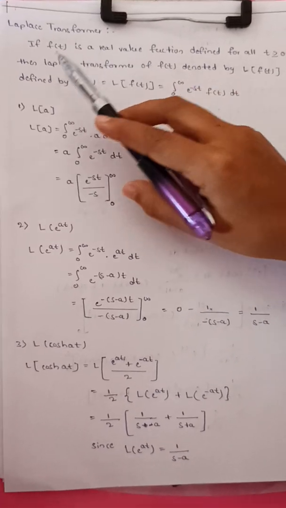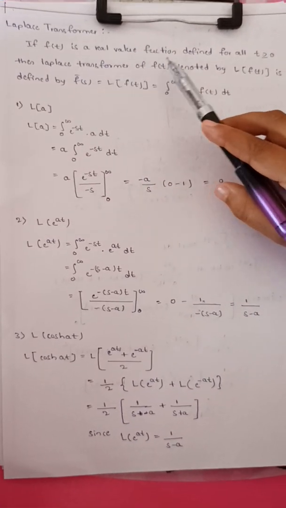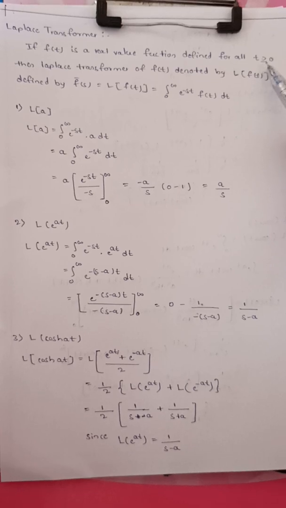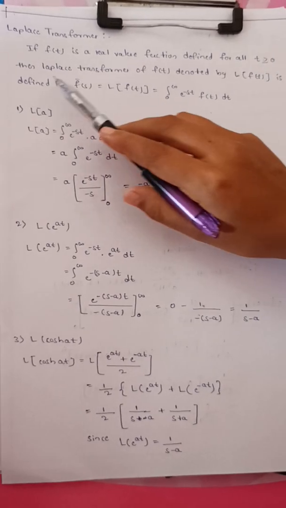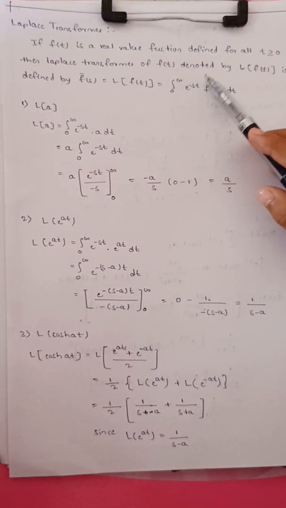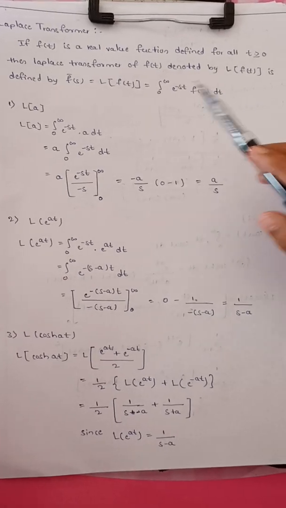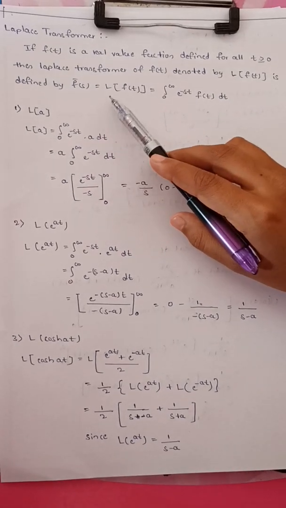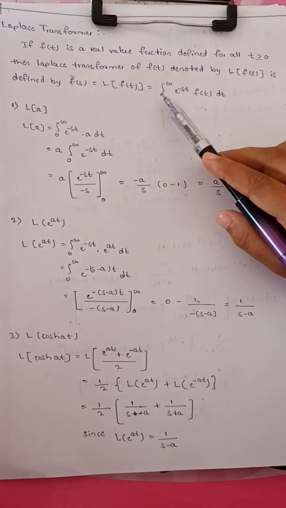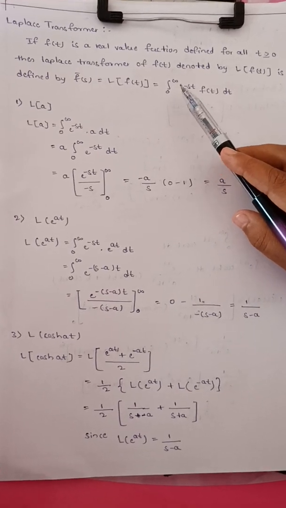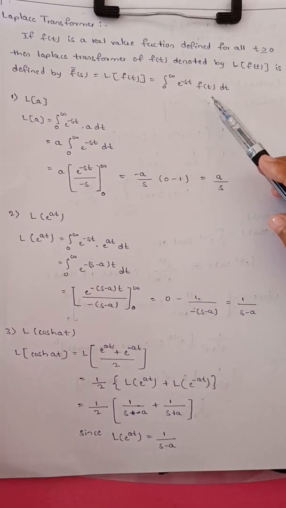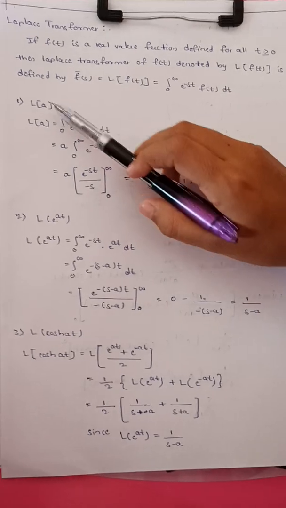Laplace transform. If f of t is a real valued function defined for all t greater than or equal to 0, then the Laplace transform of f of t, denoted by L of f of t, is defined by f bar of s equal to L of f of t equal to integration from 0 to infinity e raised to minus st f of t dt.